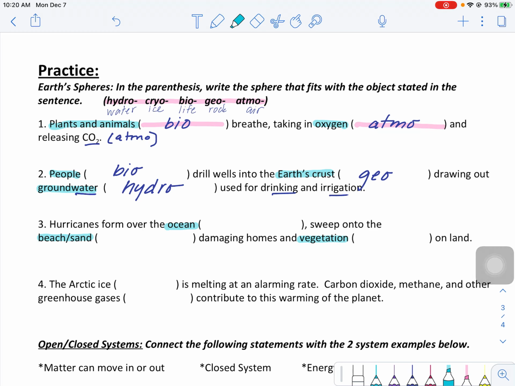And then the last one down here, Arctic ice. What sphere would that be a part of? Is melting at an alarming rate. Carbon dioxide, CO2, methane, and other greenhouse gases, think about where we would find those, are contributing to warming of the planet. So where would we find CO2 and greenhouse gases? Great job.